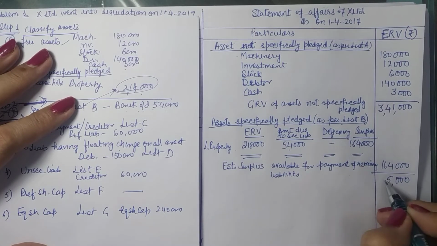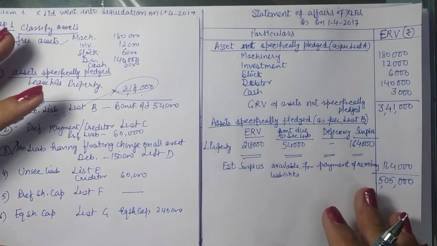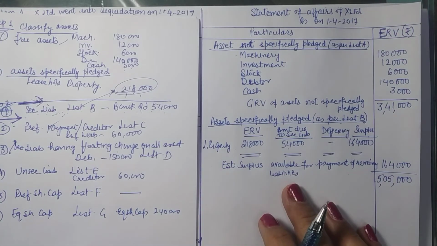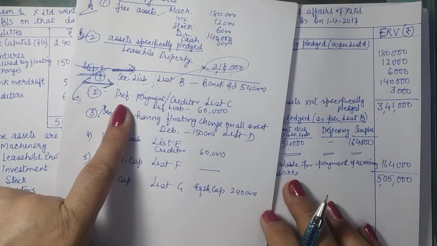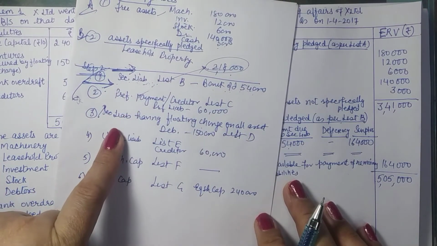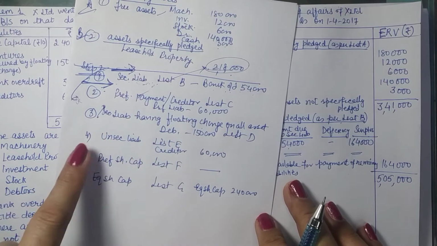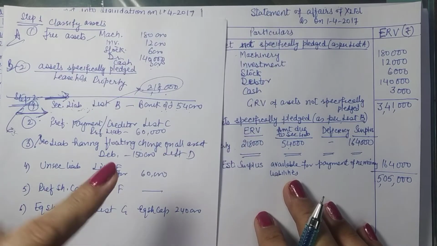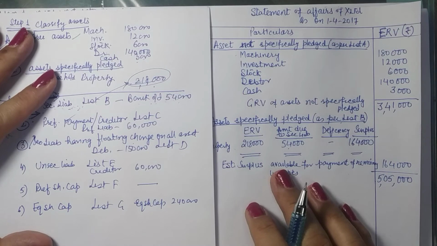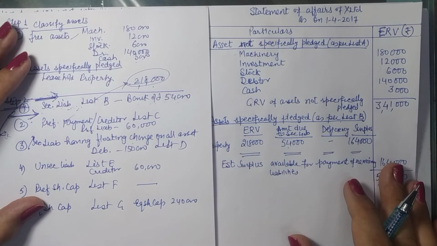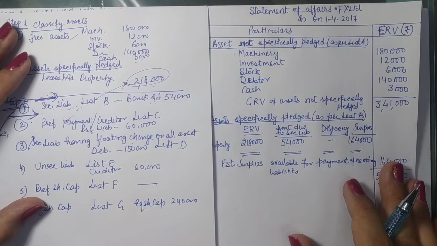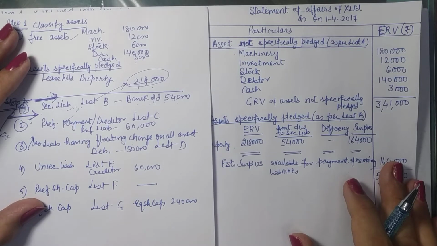In the book you have a complete amount written, everything written here. What are the remaining liabilities? Remaining liabilities are preferential payments, secured liabilities having floating charge, and unsecured liabilities. So we can write it here: estimated surplus available for payment of preferential payments, secured liabilities having floating charge, and unsecured liabilities.